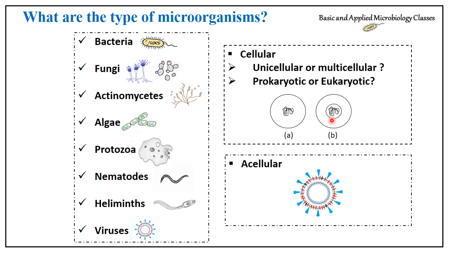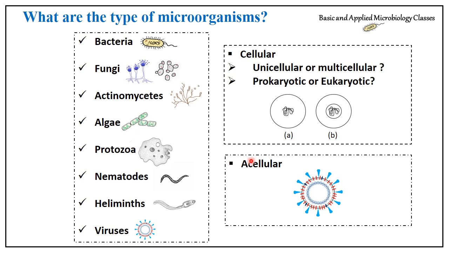Now we are updated on what prokaryotes and eukaryotes are. Students always have confusion, so it is now clear: prokaryotes without membrane and eukaryotes with membrane. Now the question comes: what kind of microorganisms are prokaryotic and what kind of microorganisms are eukaryotic?